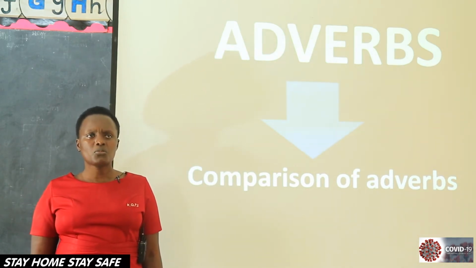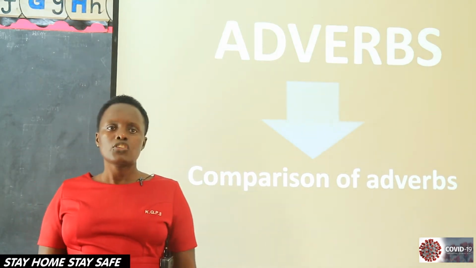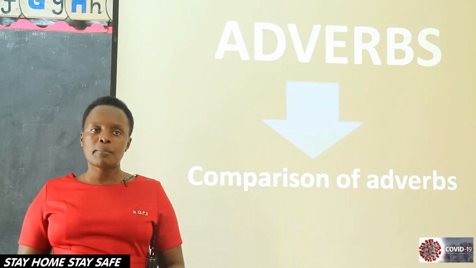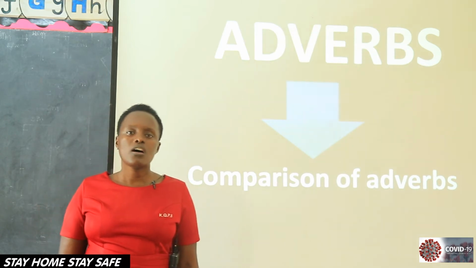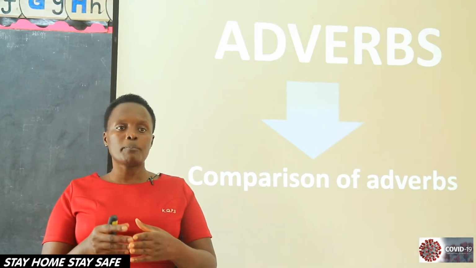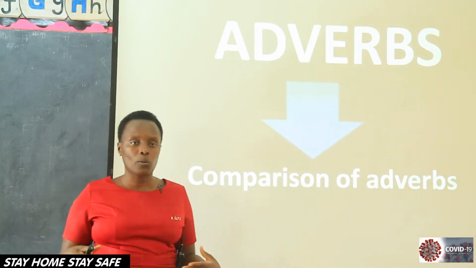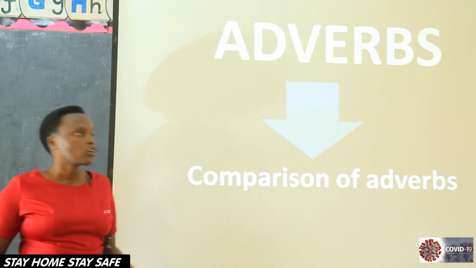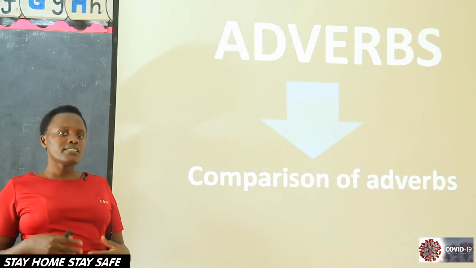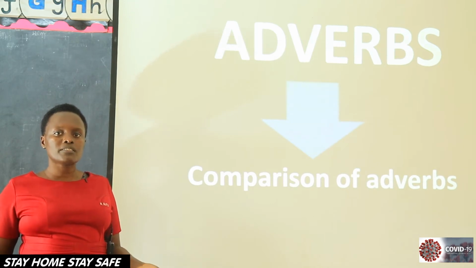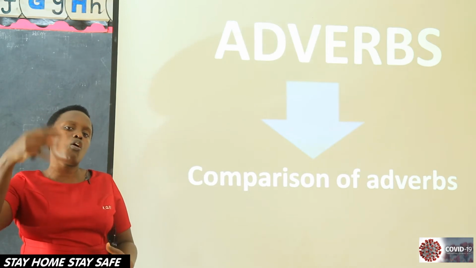Then someone will also walk slowly. So when you are comparing two actions, someone has walked slowly, another one has walked more slowly. So we are going to compare the two actions. I am talking now. I can talk and say comparison of adverbs. I have talked quickly. Then someone will say comparison of adverbs. You see, one is quickly, another one is more quickly.